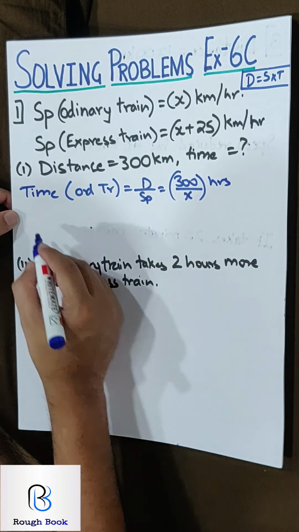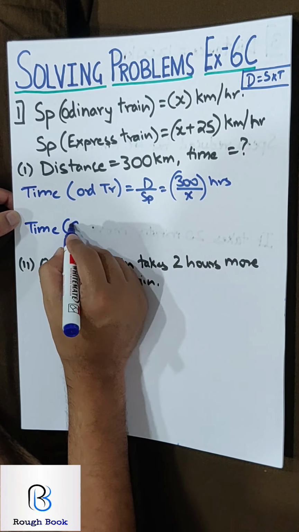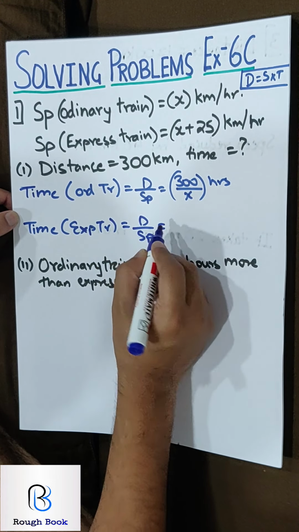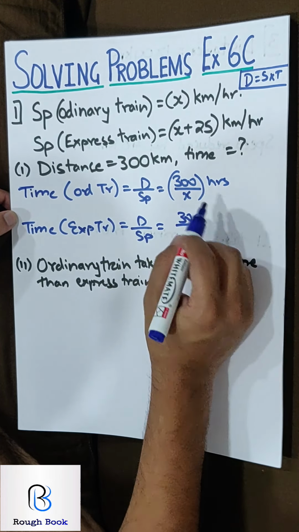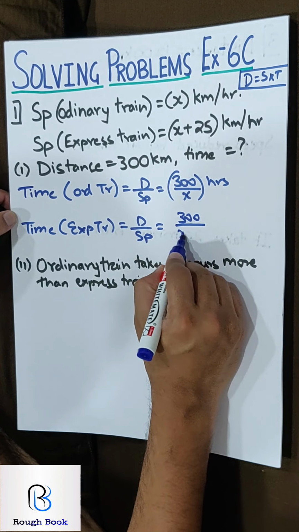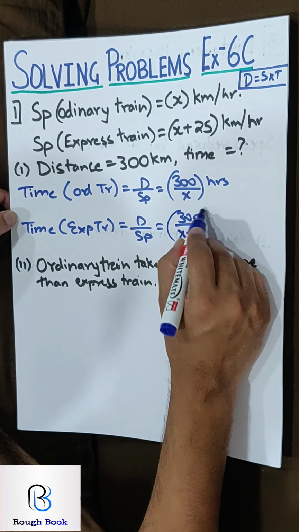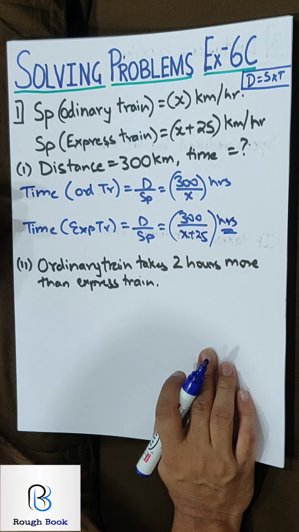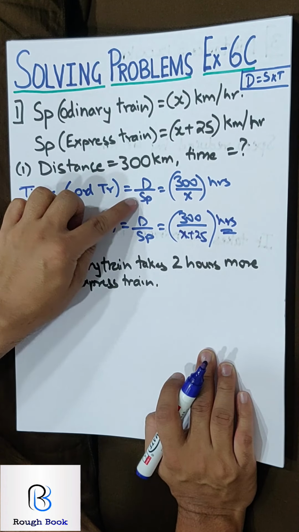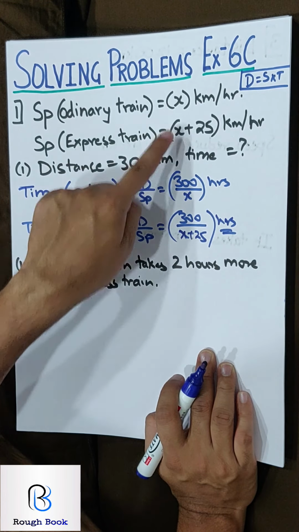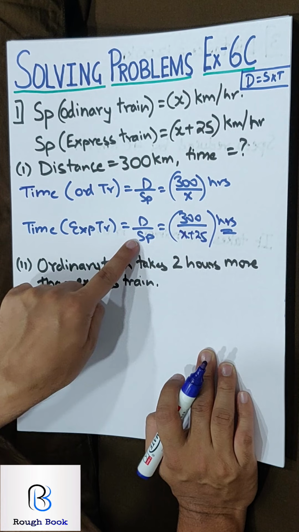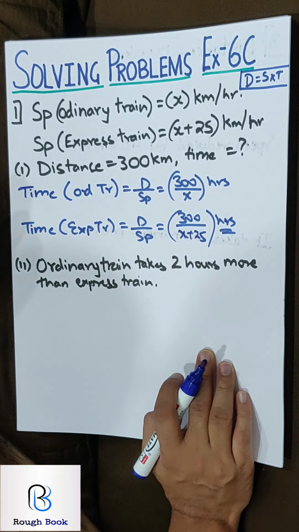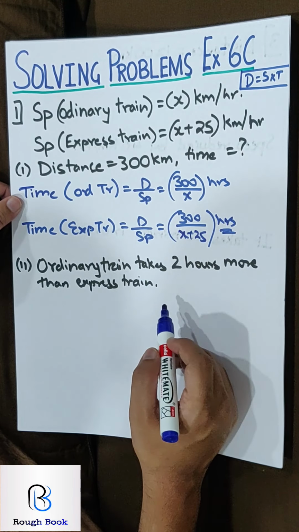Is that okay? Likewise the time for express train. So again distance upon speed. So what is the distance? Still 300 is the distance and speed is x plus 25 hours. Yeah, that's it. That's the time. That's your first part. So whenever time is asked, remember distance upon speed, whatever is the distance and whatever speed you have assumed. Is it very simple everybody? I don't think this should be a problem at all.